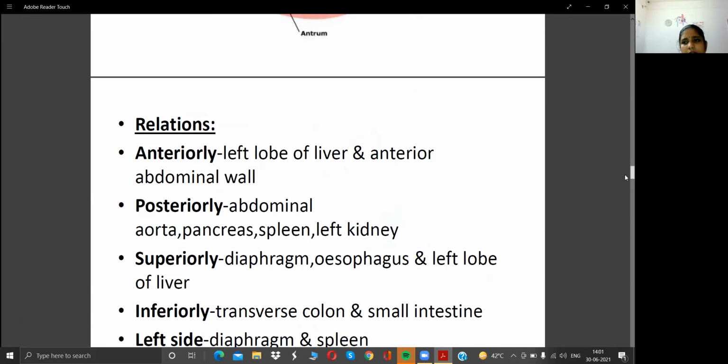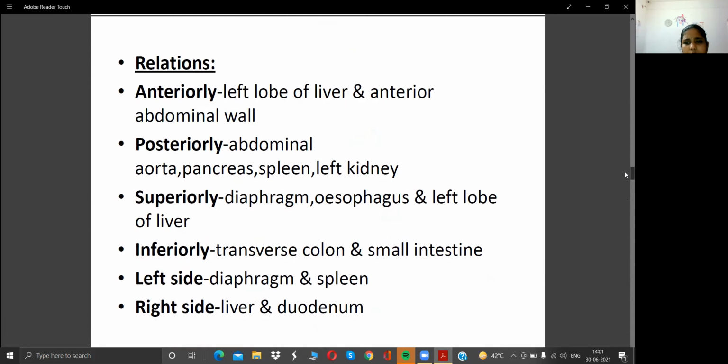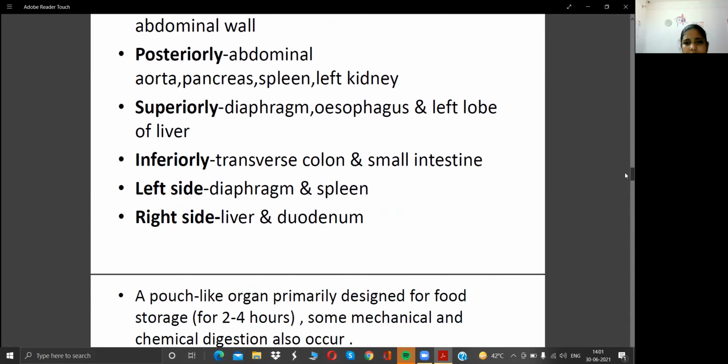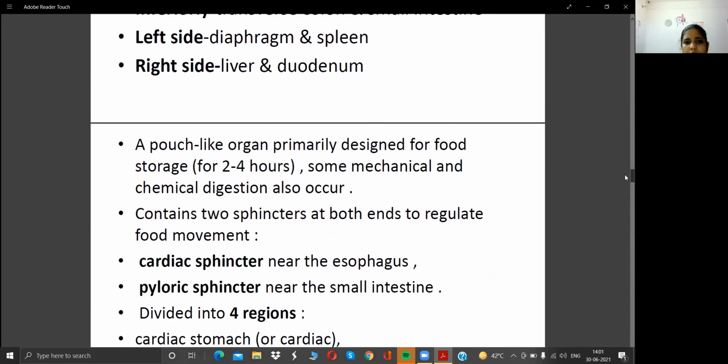Okay, so we have said the relations. What organs are located near the stomach? Anteriorly, meaning in front, we can see the left lobe of the liver and the anterior abdominal wall. Posteriorly, the back side, the abdominal aorta, pancreas, spleen, and left kidney. Superiorly, the diaphragm, esophagus, and left lobe of the liver. Inferiorly, the transverse colon and small intestine. On the left side, the diaphragm and spleen; on the right side, the liver and duodenum.